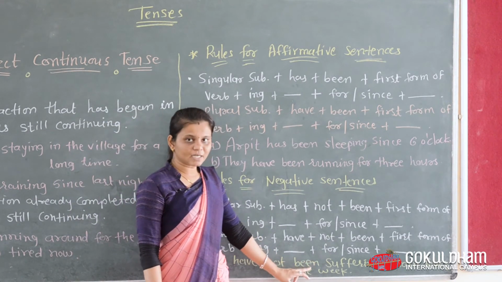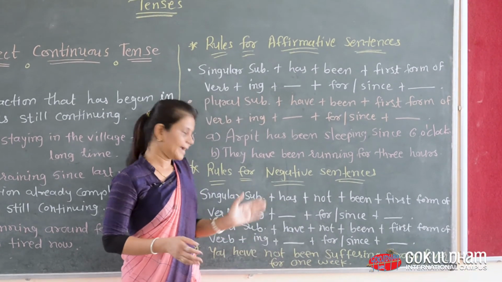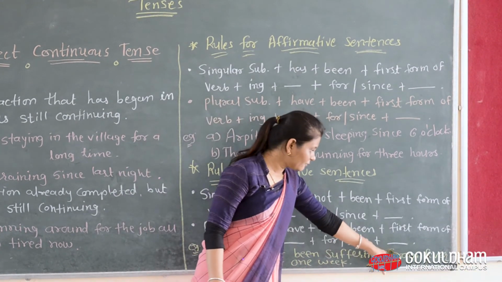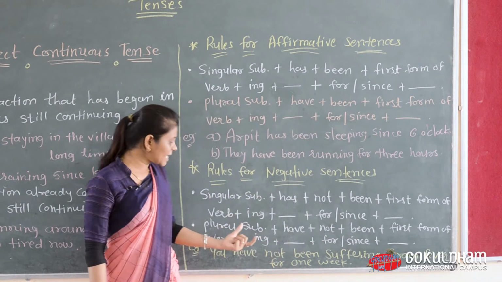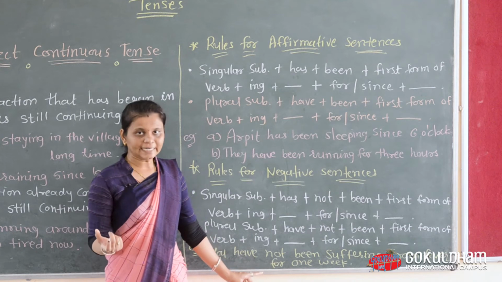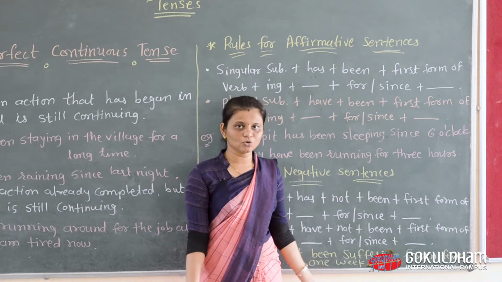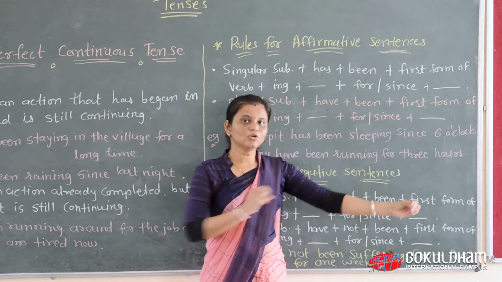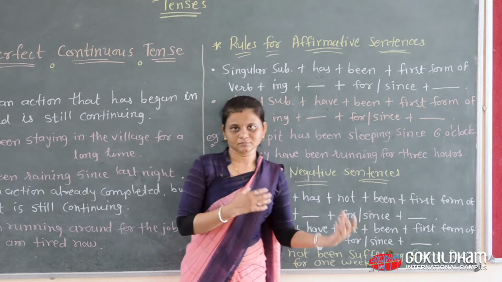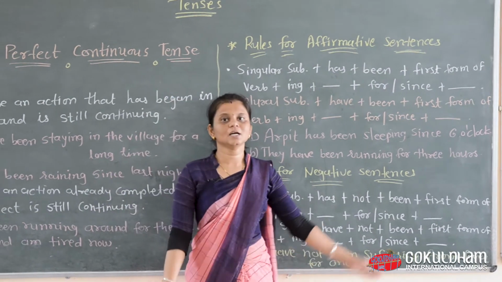Been is compulsory, we use it. Then the first form of verb is suffer, add ing. Then from fever, that is the object. For is the time-related word, and the remaining words show how long, the duration of time.